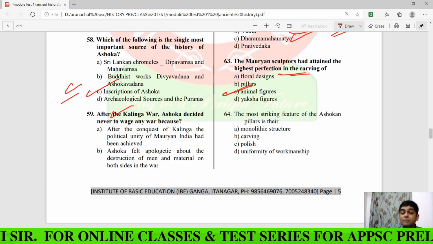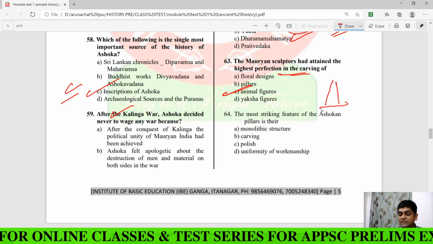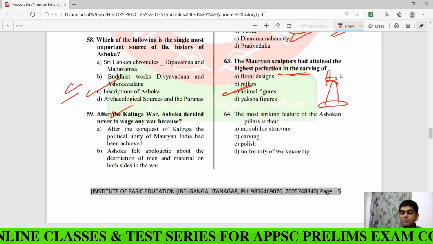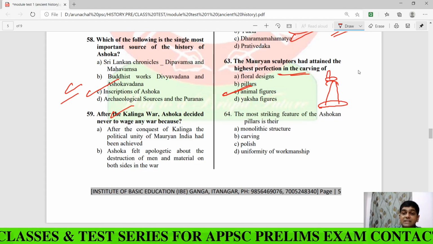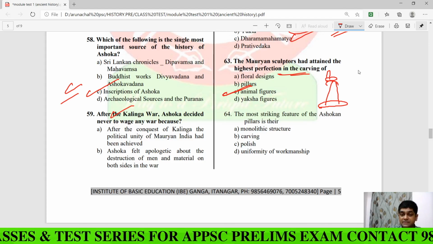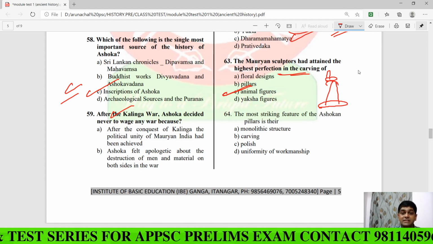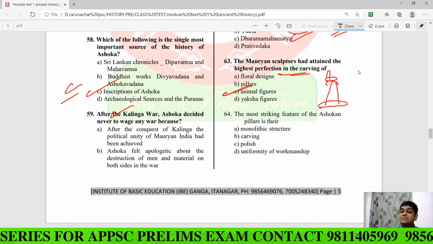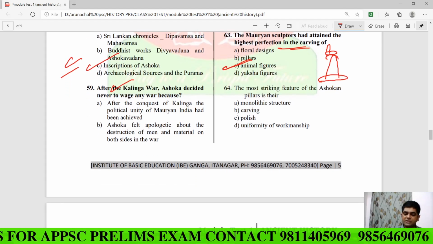On the top of the pillars, I have discussed, this is the Asoka's pillar, and at the top of the pillars, what do we find? We find the statue of an animal. So these statues of animal figures are highly polished and reached towards the perfection in carving. So the answer is animal figures. Now see question number 64.